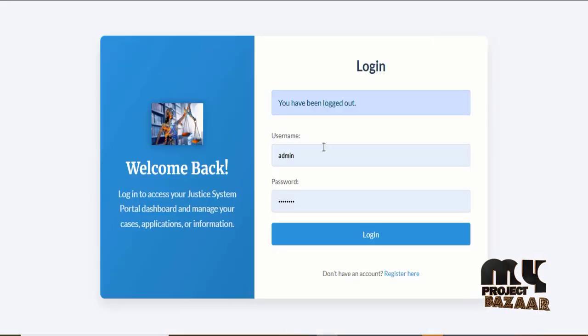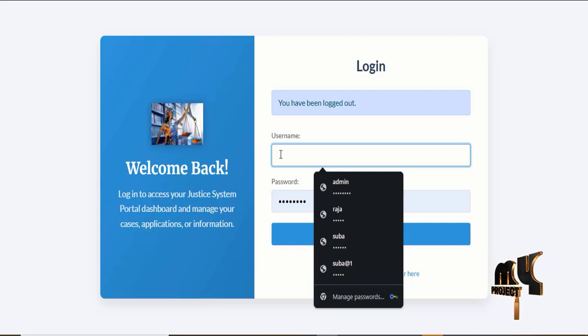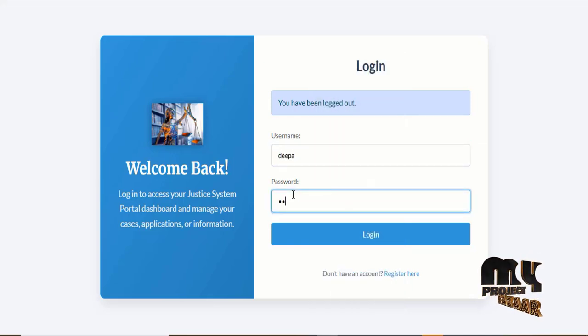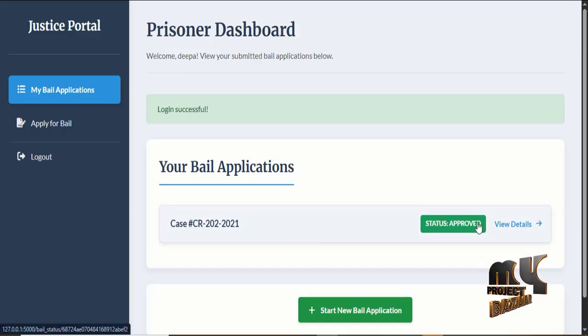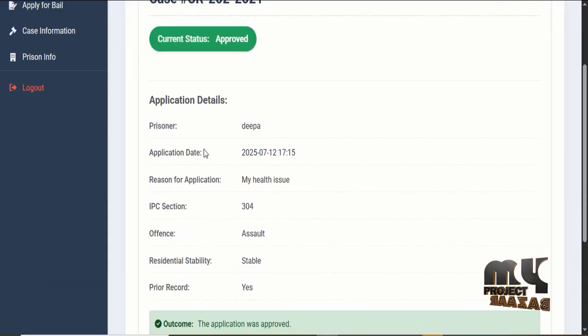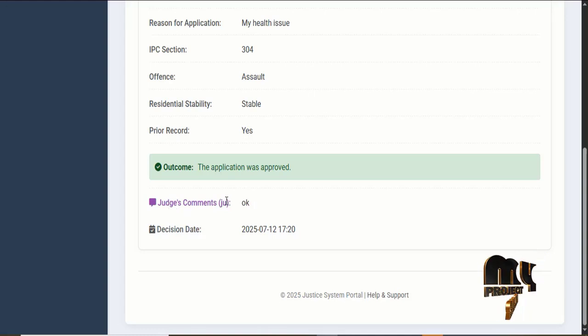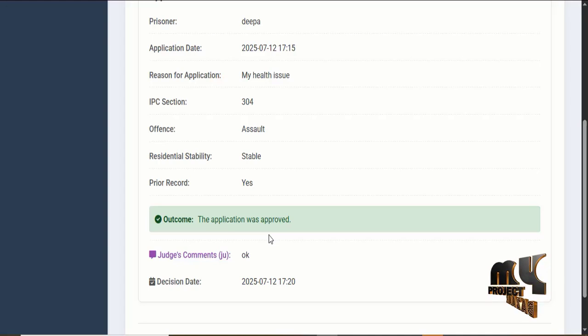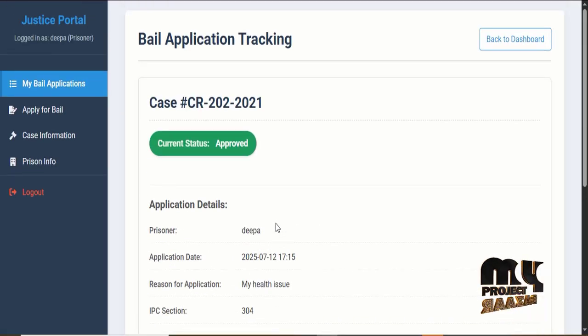Then log in with your prisoner ID to see the status. The status is approved. The judge comment, decision date, and everything that has been decided will be shown in the dashboard. This is the final output for that.